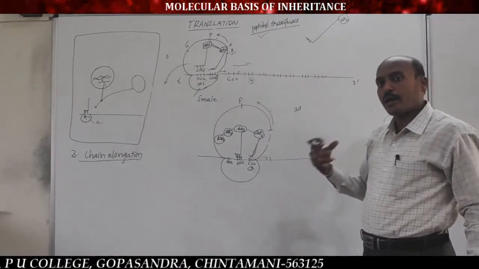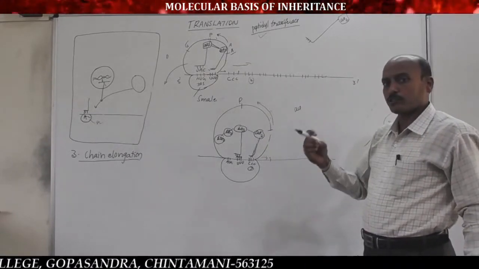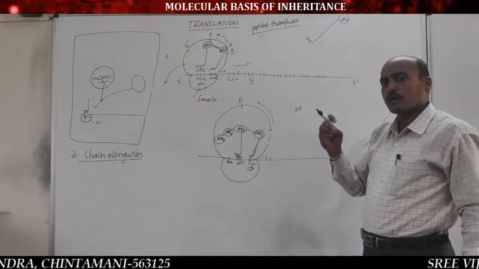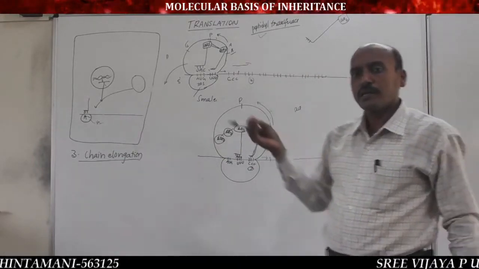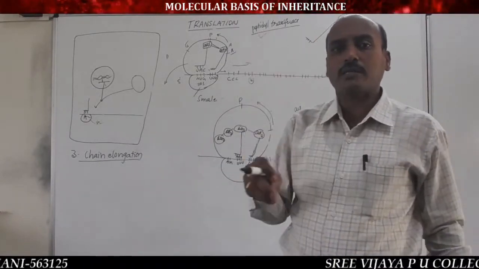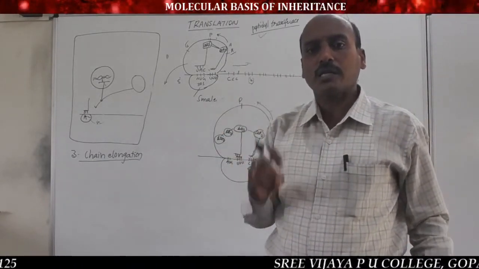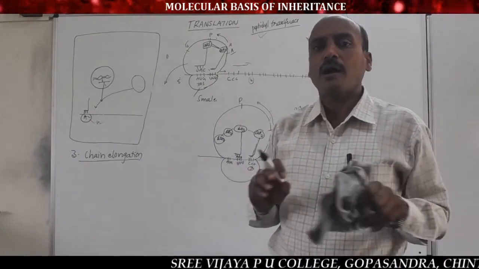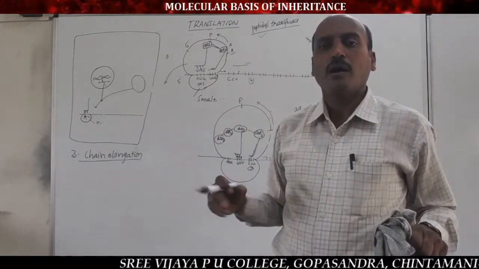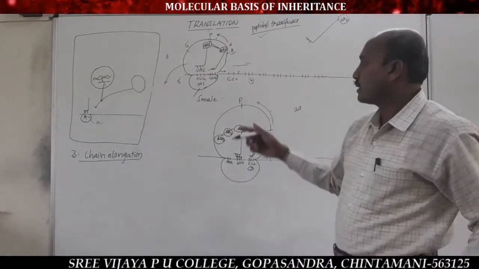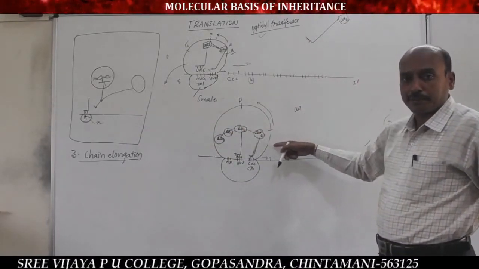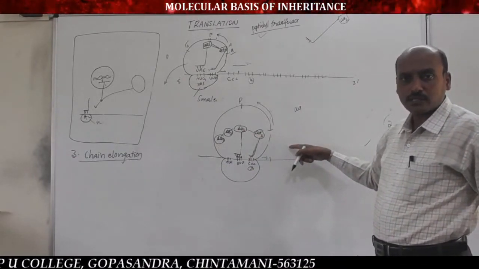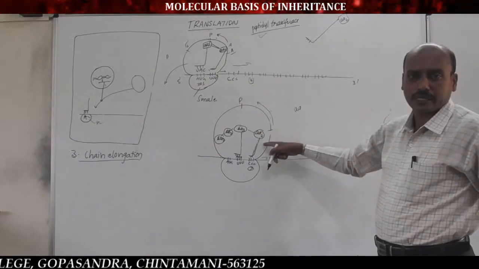So, again and again, the ribosome moves over the mRNA. The A site becomes continuously vacant, and tRNA with amino acid enters into the A site of the ribosome successively. Peptide bonds are formed between amino acids in the presence of peptidyl transferase enzyme, increasing the length of the polypeptide chain. That is the procedure for chain elongation.